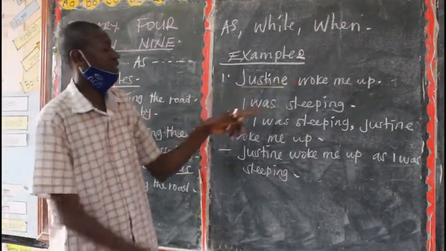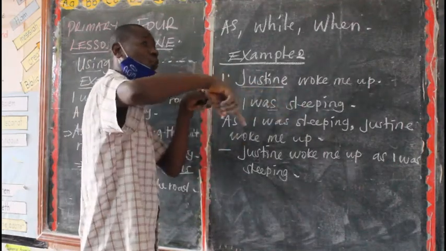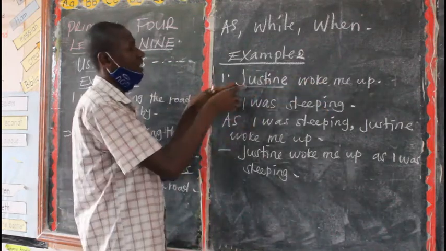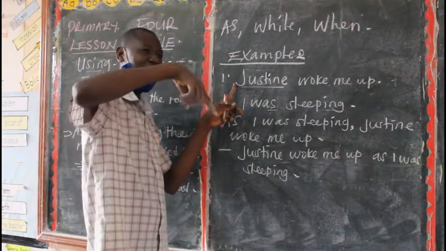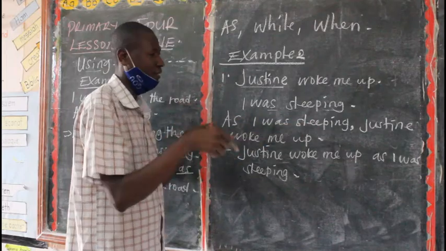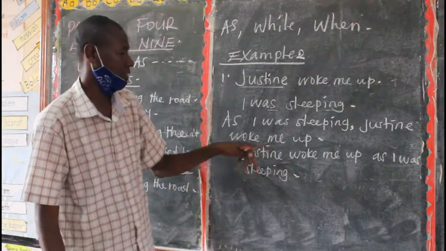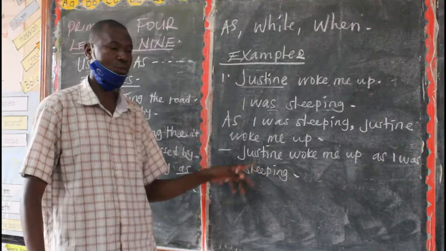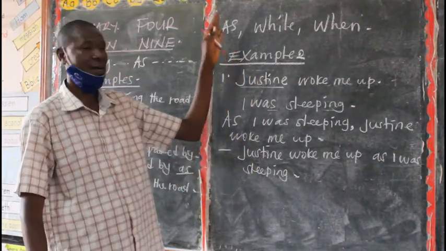So this one is the first action. First you are sleeping, then finally or shortly Justin came and woke you up. So when you're beginning with as, begin with the first thing that was taking place, then end with the last. Then within a sentence you begin with the last action. The last action here is that Justin woke you up as you were sleeping. So that is how we are supposed to join sentences using the as.